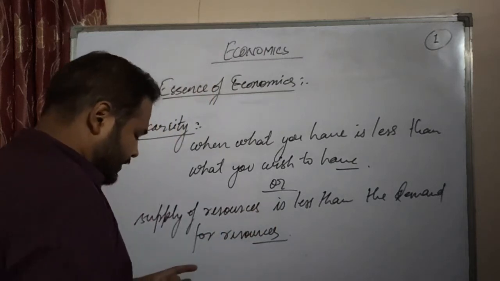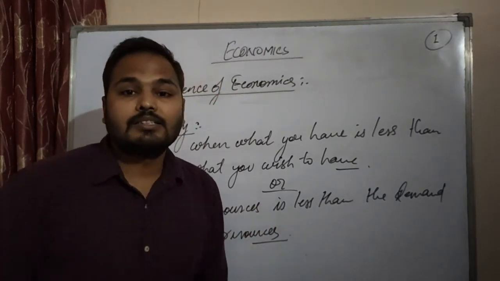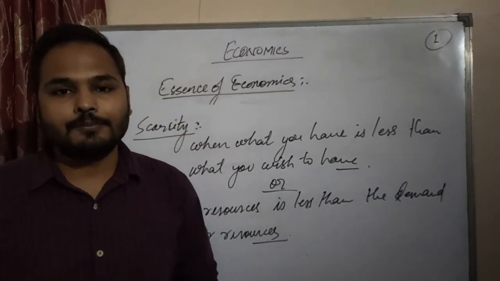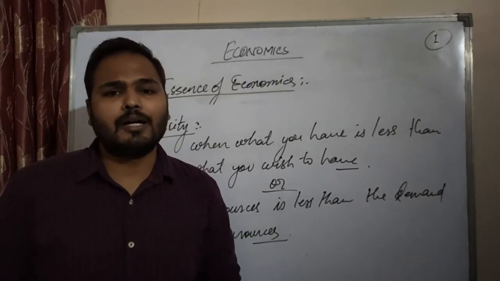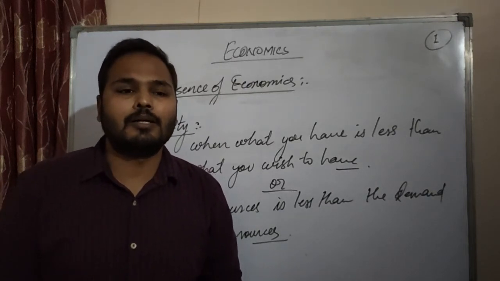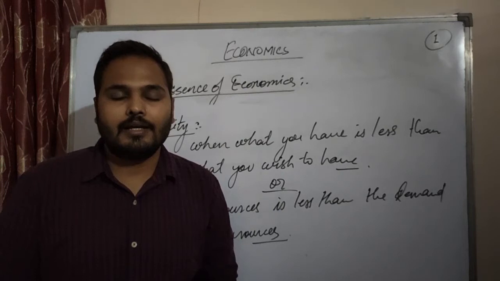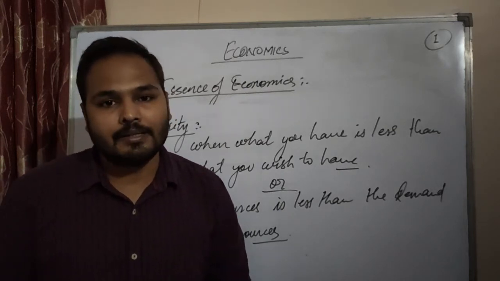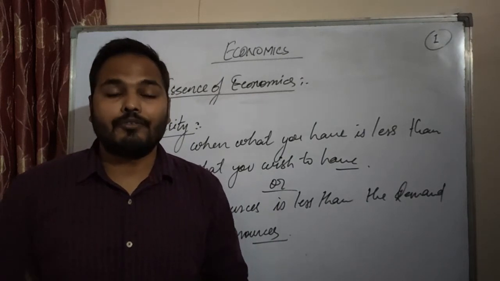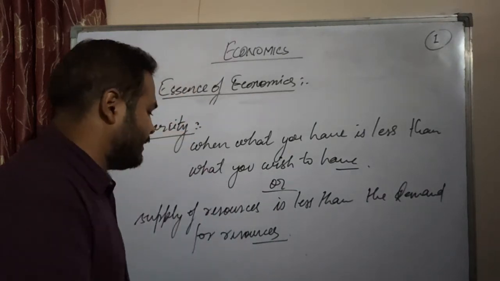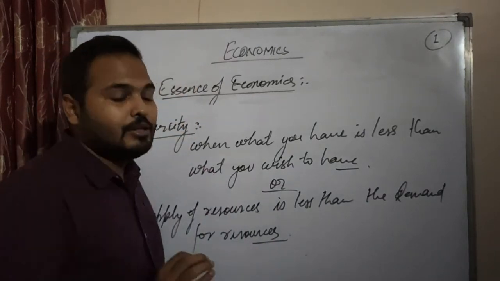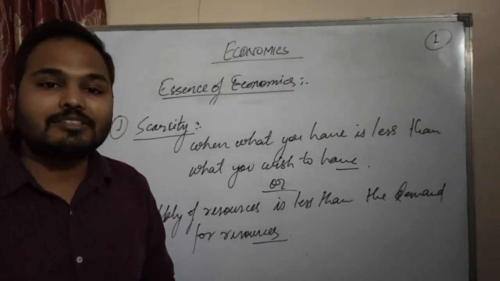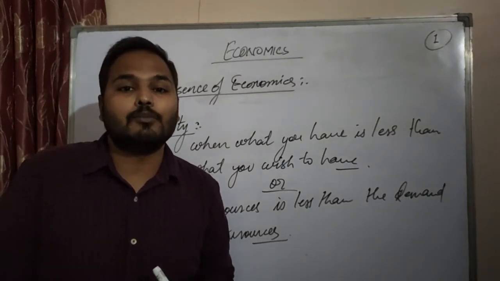Here the supply is very less compared to the demand for resources, and resources means your money. The demand for money is more than what is supplied in the economy. So you understand what scarcity means: a very limited amount is there.